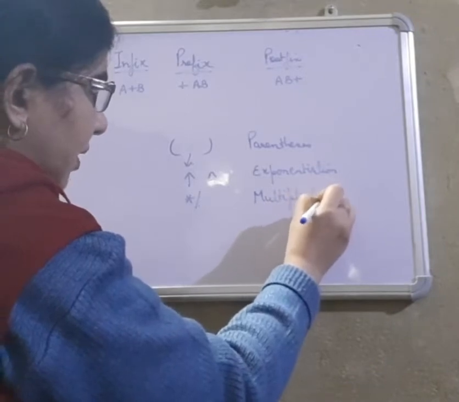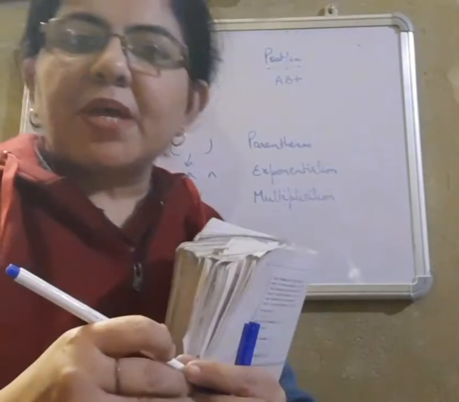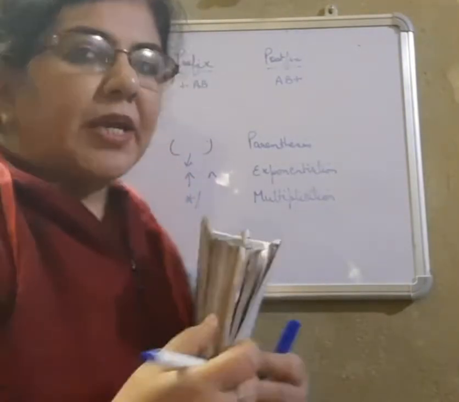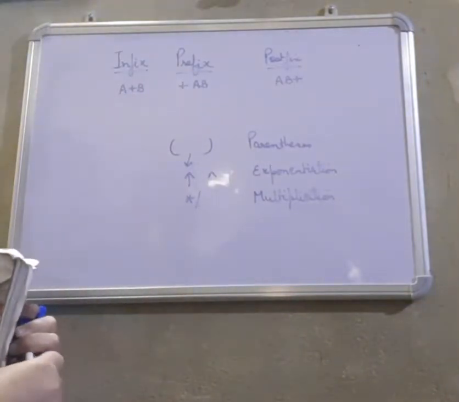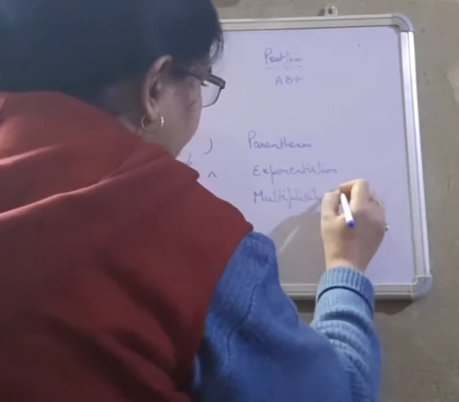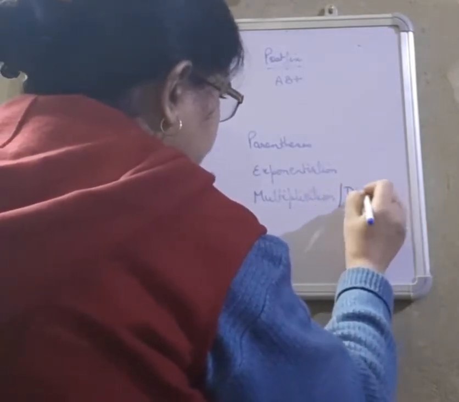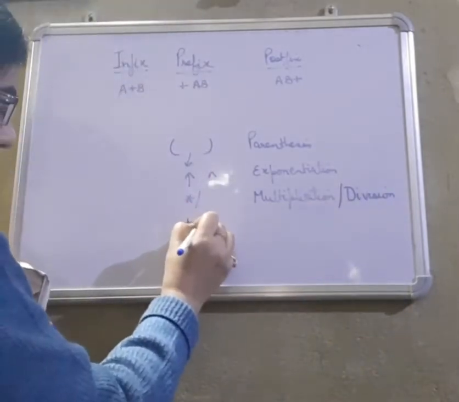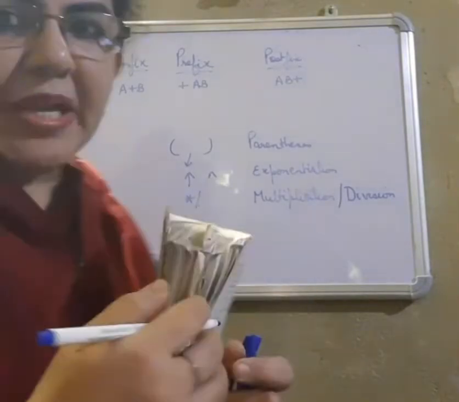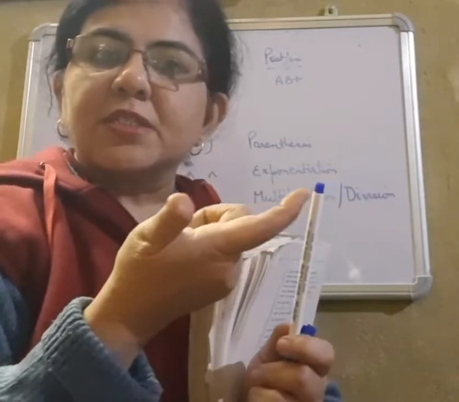But generally the name given is PEMDAS. PEMDAS means parenthesis, exponent, multiplication, division, addition and subtraction. So we'll be writing multiplication or division. Then plus and minus have equal importance. In maths also we see that even if a smaller expression is present in a bracket, it is evaluated first.